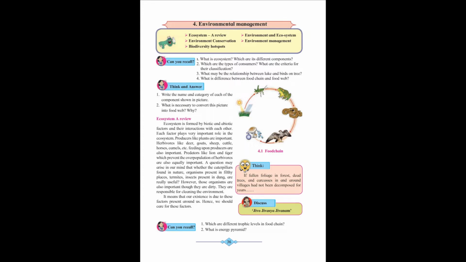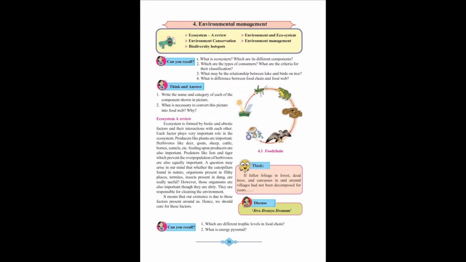Now you may see page number 36. Can you recall what is an ecosystem? An interaction between biotic and abiotic components is known as an ecosystem. What do you mean by biotic? Biotic means living things and abiotic means non-living things. Which are the different components? The components include producers, consumers and decomposers.